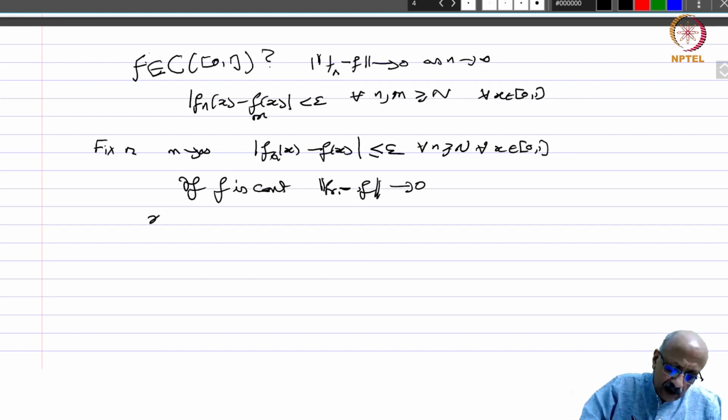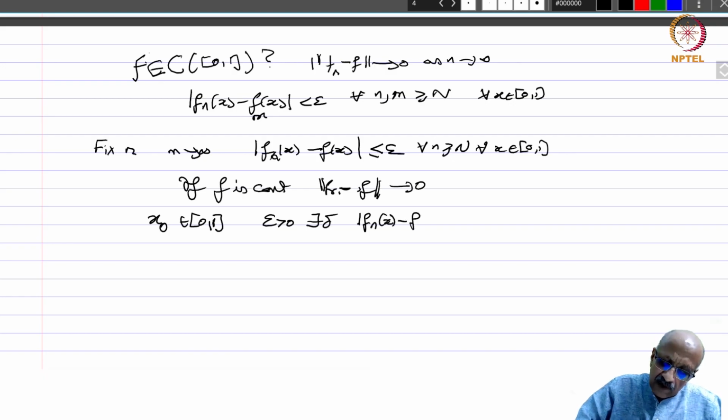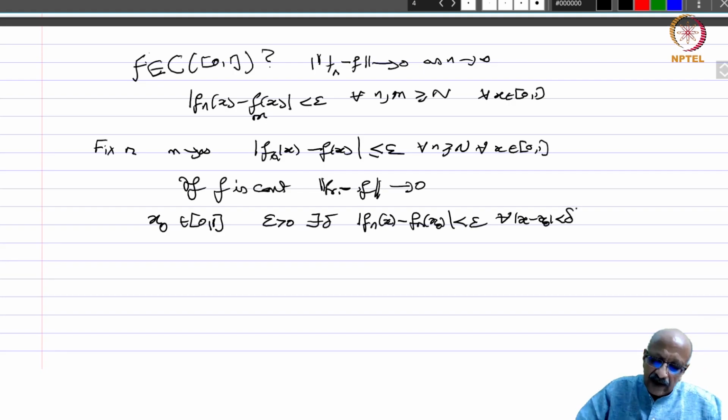So let us take any x naught in [0,1]. Now given any epsilon greater than 0, there exists a delta such that mod f_n(x) minus f_n(x naught) is less than epsilon for all mod x minus x naught less than delta. In fact, this delta is independent of x naught because you also have uniform continuity on that interval. Anyway, that we do not do. So this is true. In particular, I am going to do it for n equals capital N, and choose this delta.